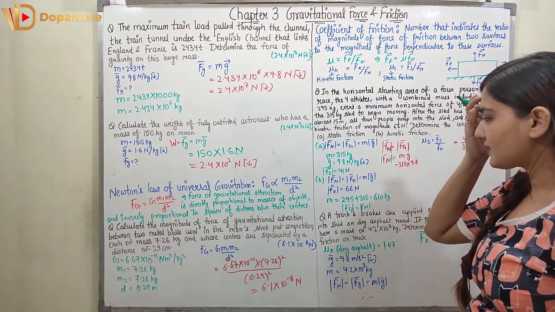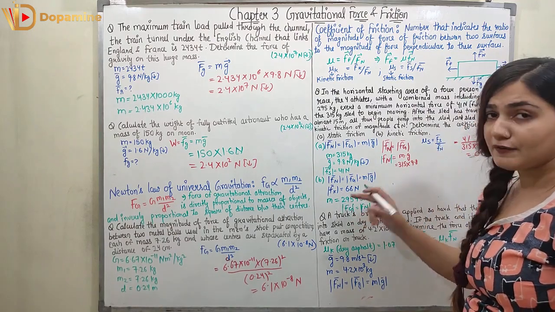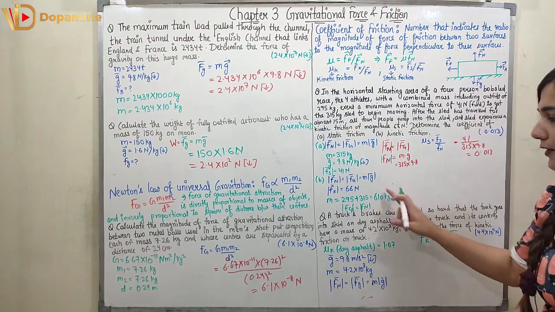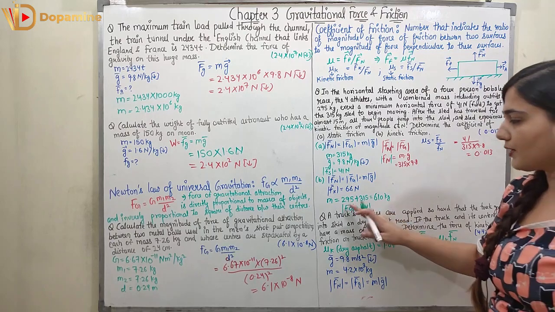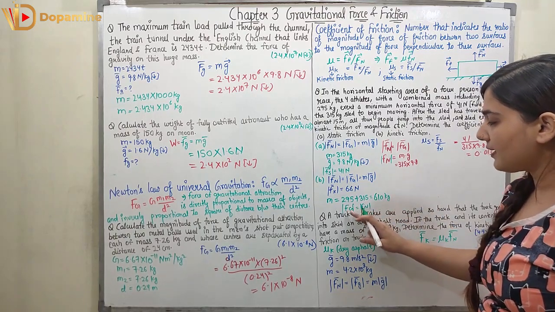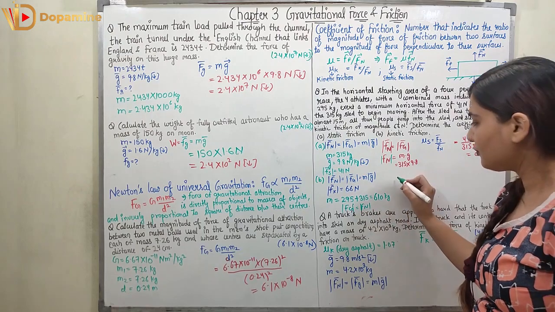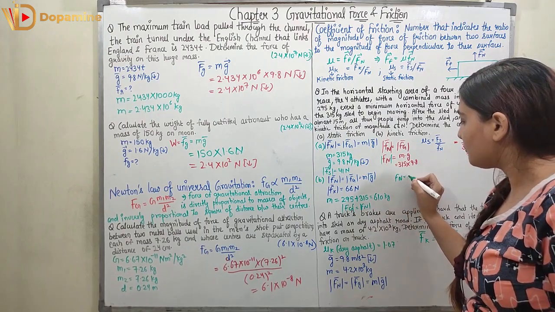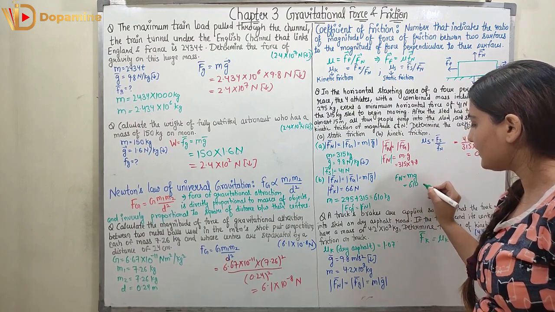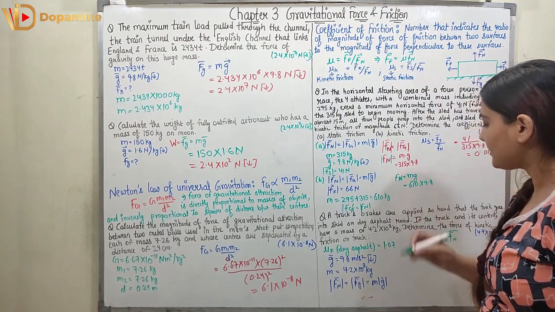Now coming to the next case, here I need to find the kinetic friction. At this time, the people are on the sled. So the mass would be the combined mass 295 plus 315, which is 610 kg. So again Fg is equal to the magnitude of Fn. So Fn is equal to mass into acceleration due to gravity. Now the mass is the combined mass 610, acceleration due to gravity is 9.8.